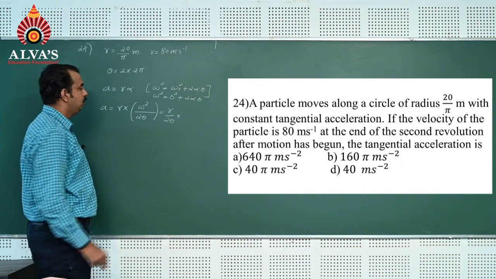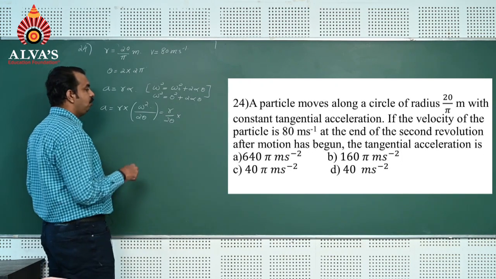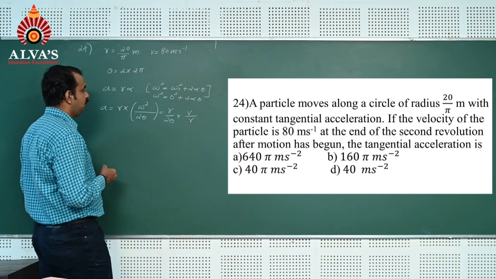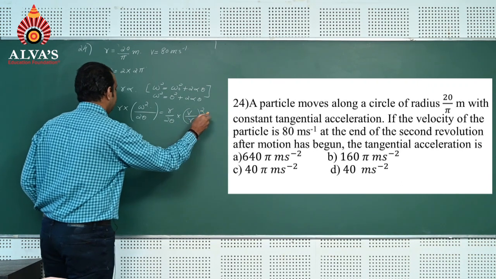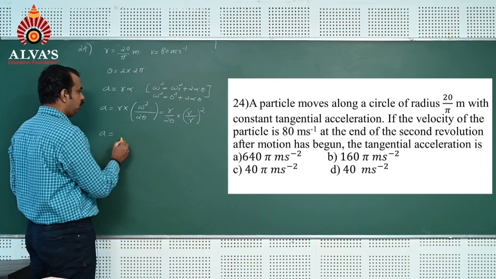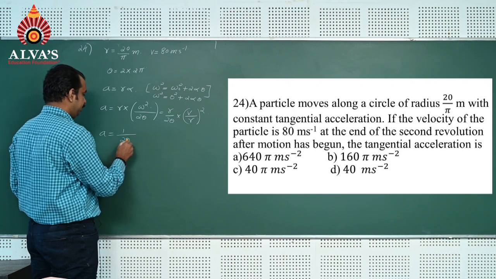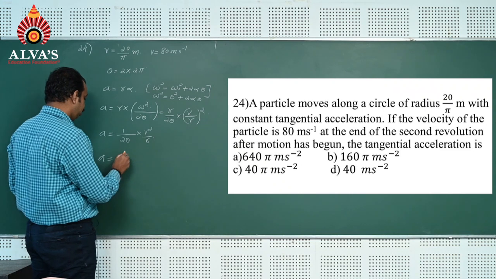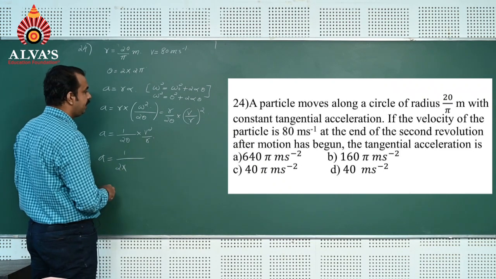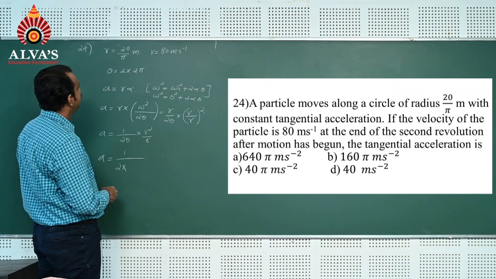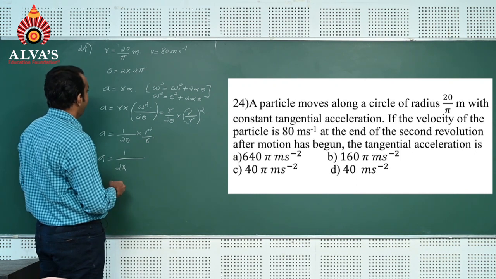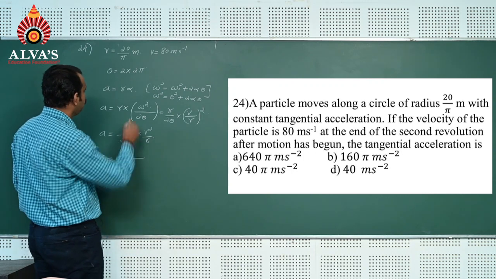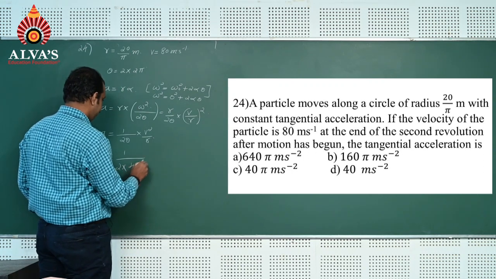Here v is equal to r omega, so omega is equal to v by r. Then acceleration A is equal to 1 by 2 theta into v square by r. Theta is 2 into 2 pi, which is 4 pi.